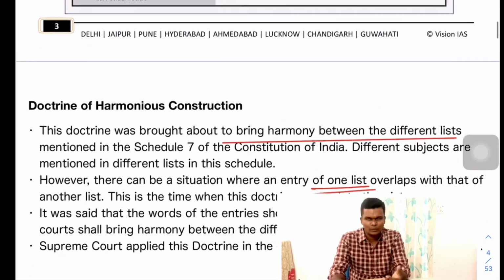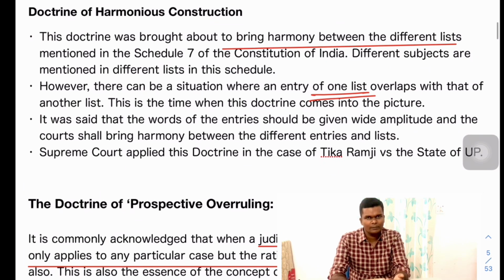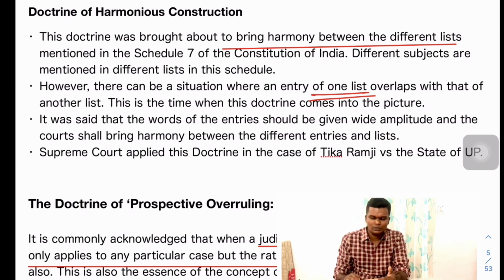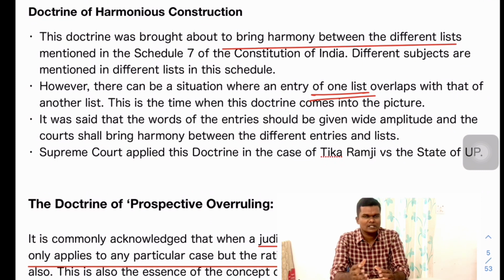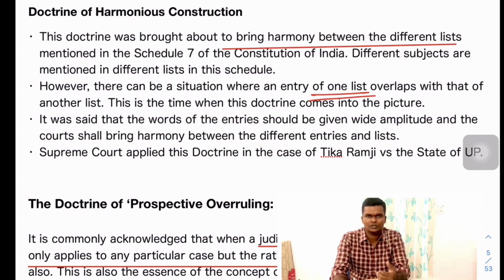So all these were added with time, with different judgments. So this was one of the most important historical judgments you can tell. And during this period, this created a need for us to understand certain judicial doctrines. For example, the doctrine of harmonious construction.